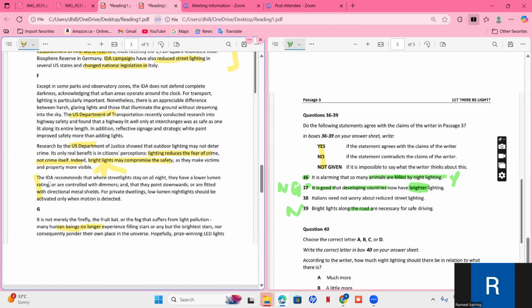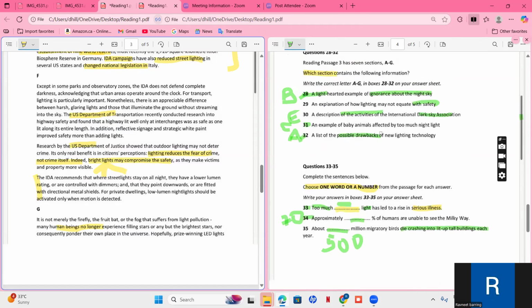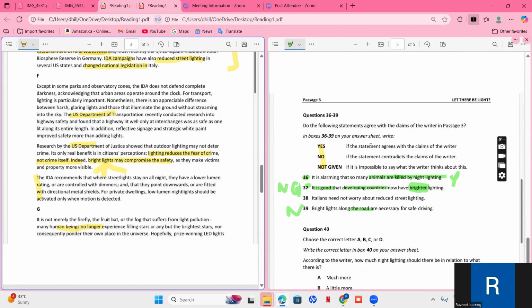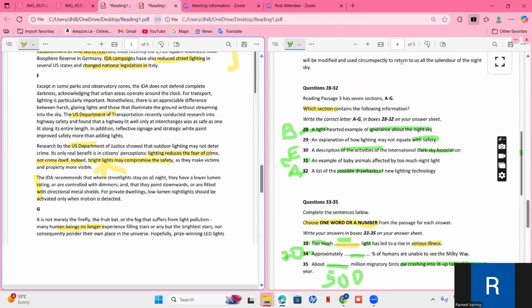So we are able to find 39th. Let's read if there is anything in paragraph F. Okay, an explanation of how lighting, yes. So the answer to 29th is F, because we just saw that lighting may not equate to safety.